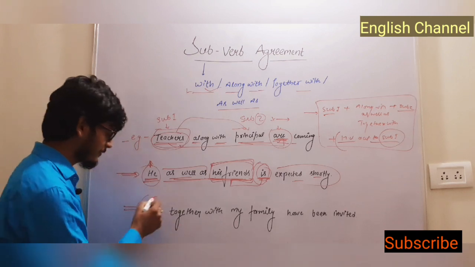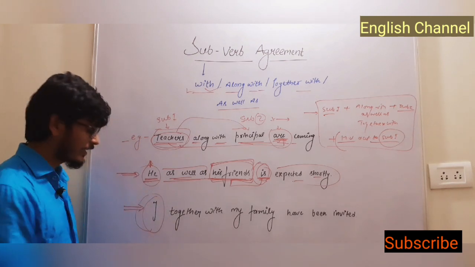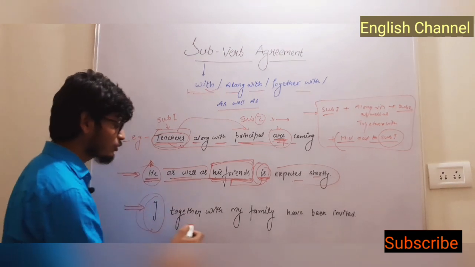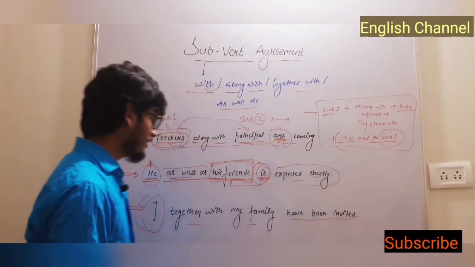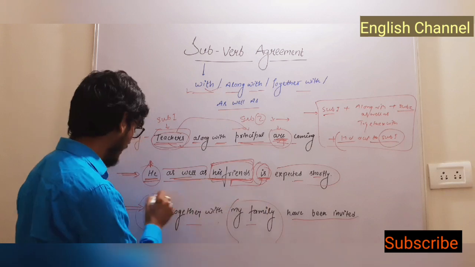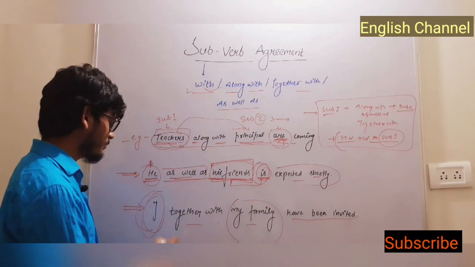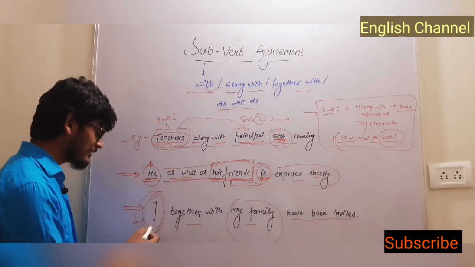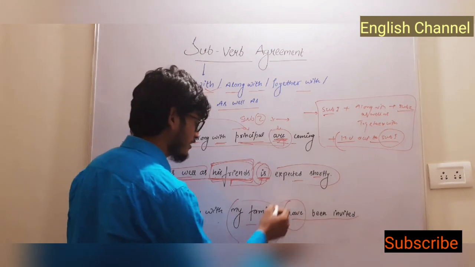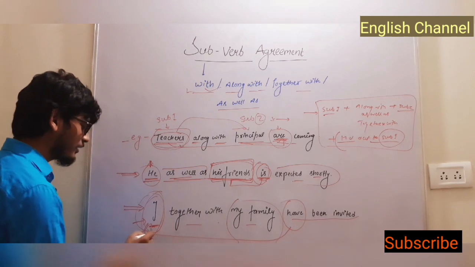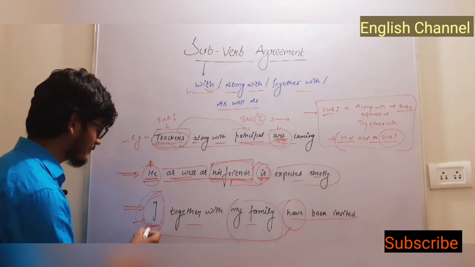In these words we have to use the verb according to doer 1, like in the next sentence: I together with my family have been invited. Look here, my family and I. There are two doers, but the main doer of the sentence is I, the first subject. We have to use our verb according to doer 1.